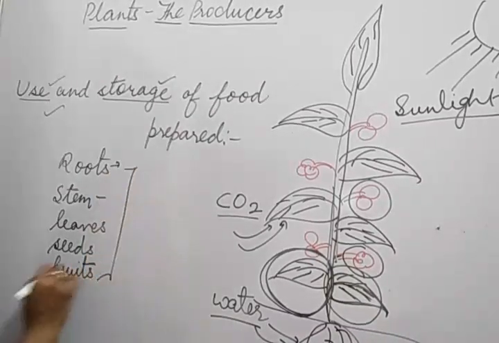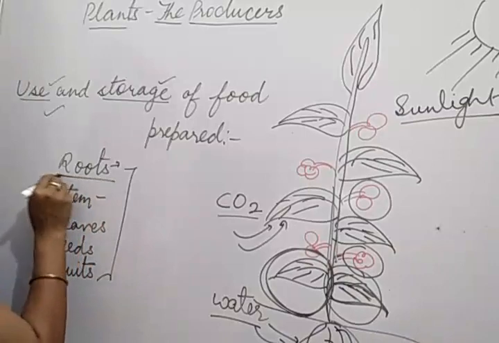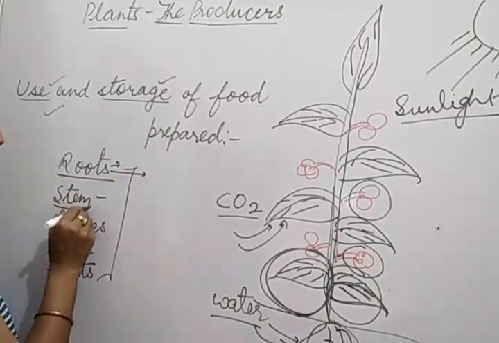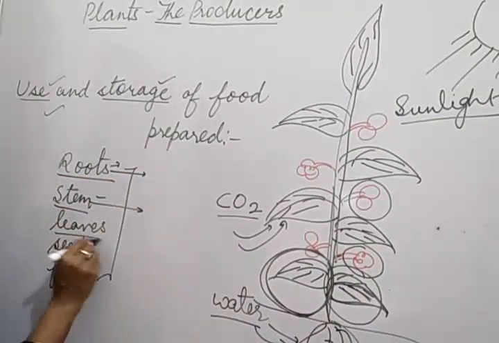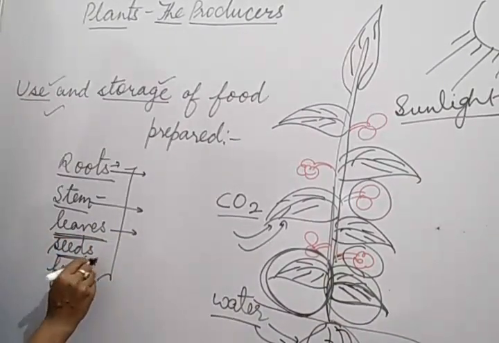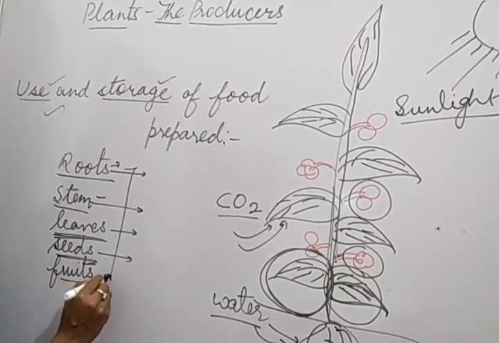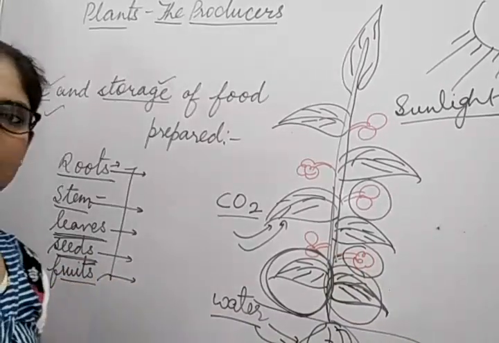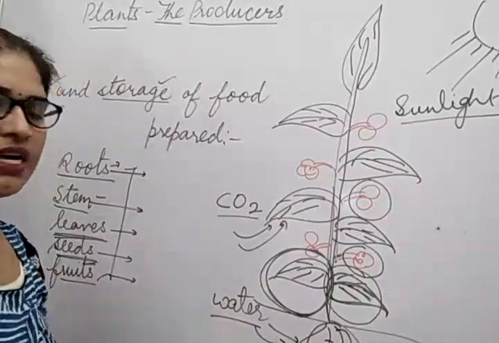Some plants store food in their root, some in the stem, some in their leaves, some in the seeds, and some just in the fruits. In the same way we can understand that.